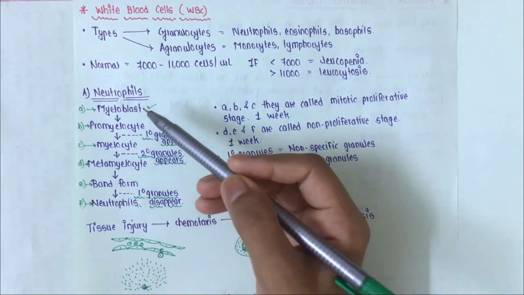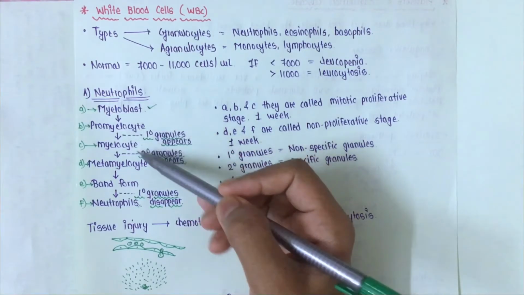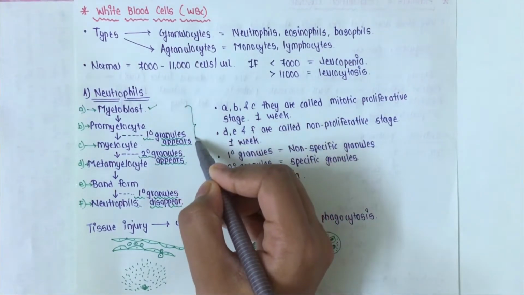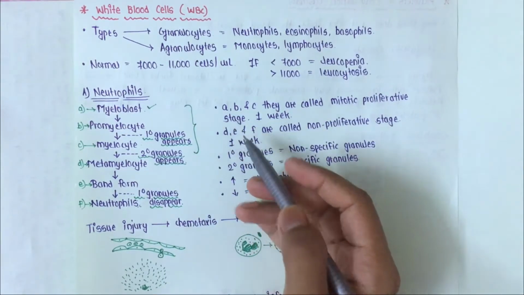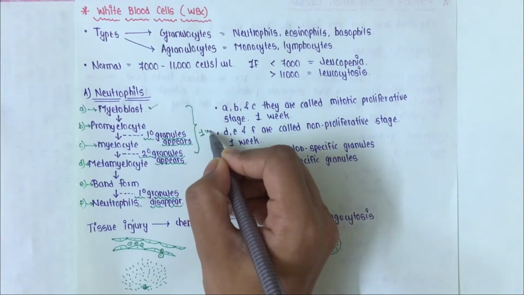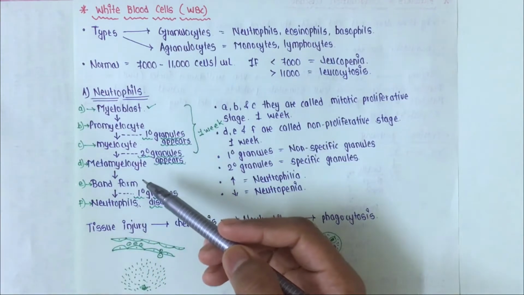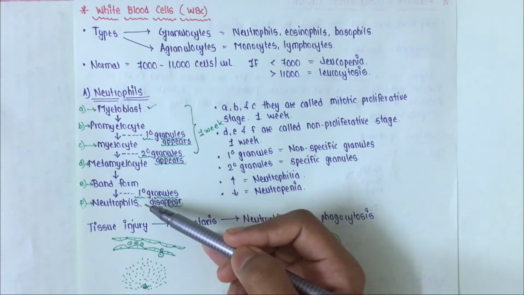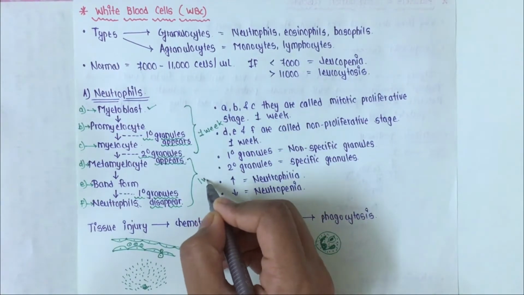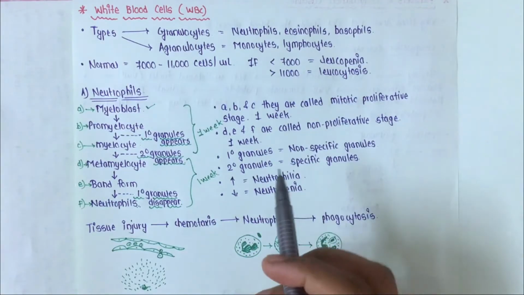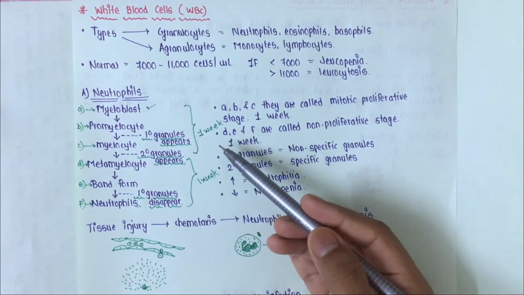Now, the myeloblast converting to promyelocyte and promyelocyte converting to myelocyte, these three stages are called the mitotic proliferative stage, and it takes about 1 week. And after that, the metamyelocyte converting into band form and band form converting into neutrophils also takes about 1 week, and it is called the non-proliferative stage. So for the formation of a mature neutrophil, it takes about 14 days, that is 2 weeks.